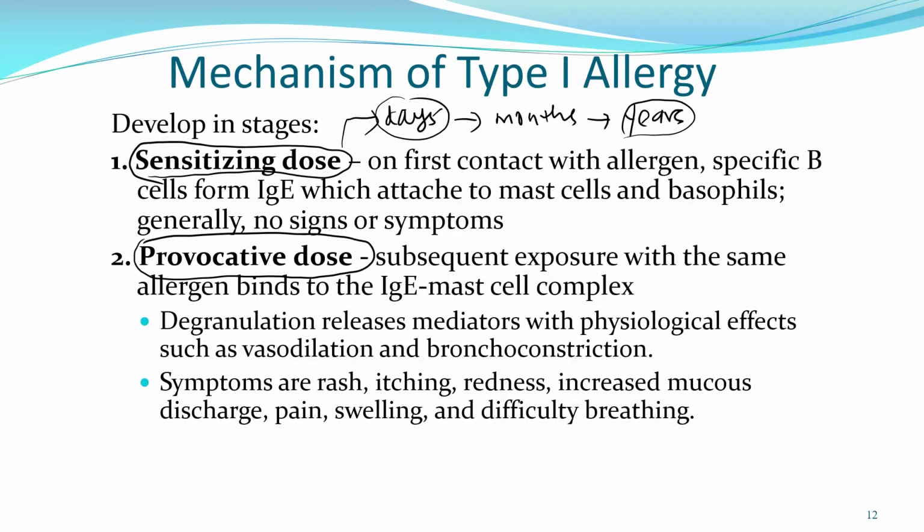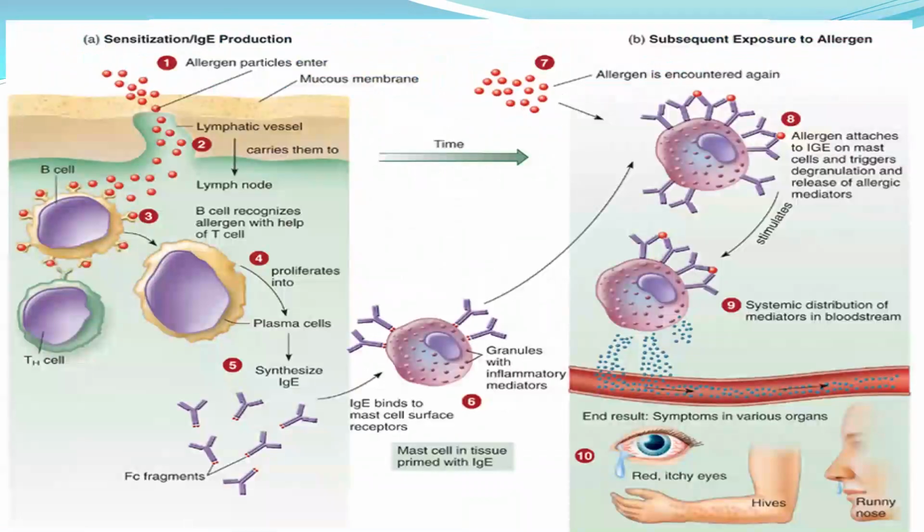This is the time when the person has the symptoms and signs of allergies, for example rash, itchy, redness, mucus discharge, runny nose, pain, swelling, difficult breathing, headache, many symptoms and signs of allergy. It is present during the second stage, called the provocative dose. We're gonna look at the picture over here.